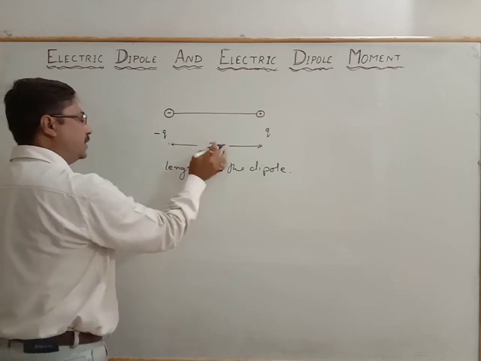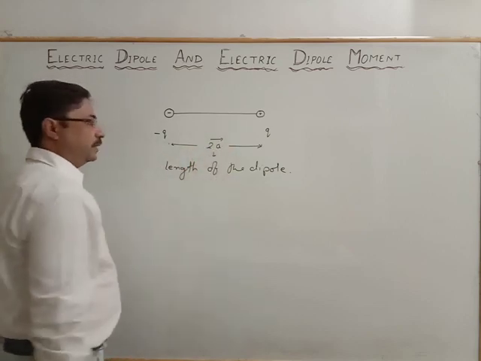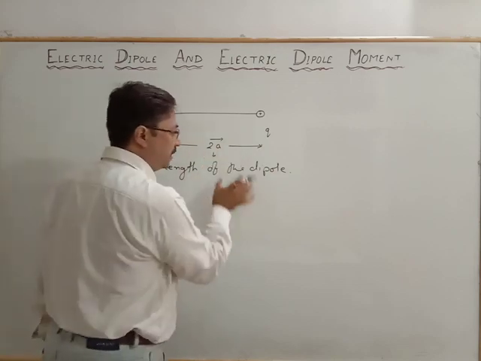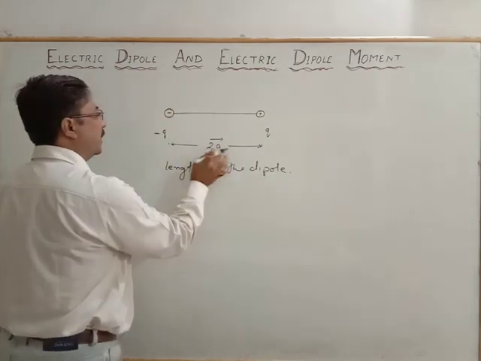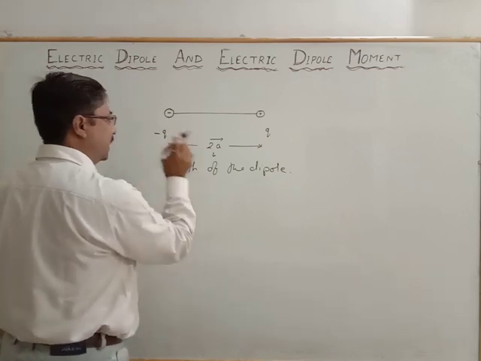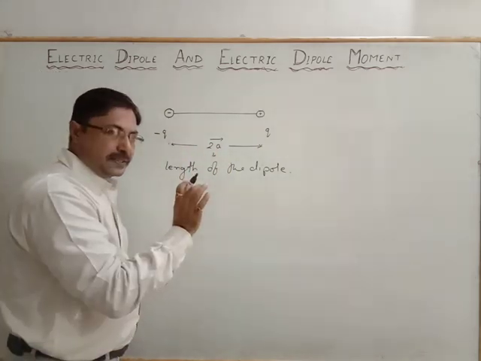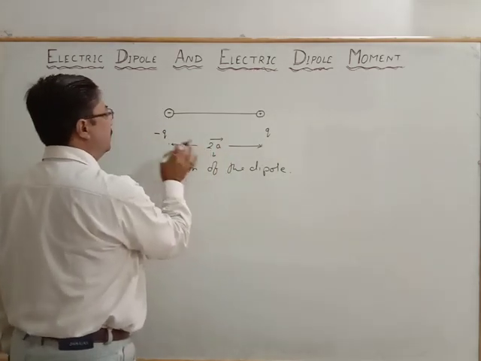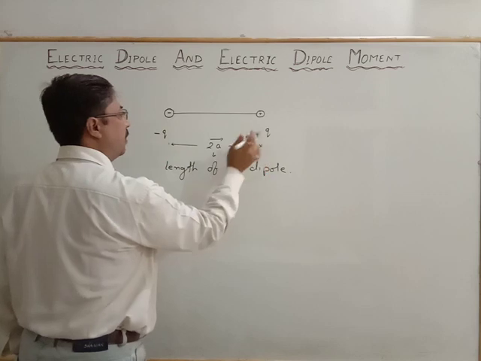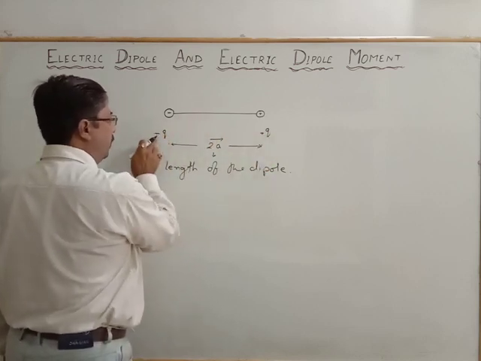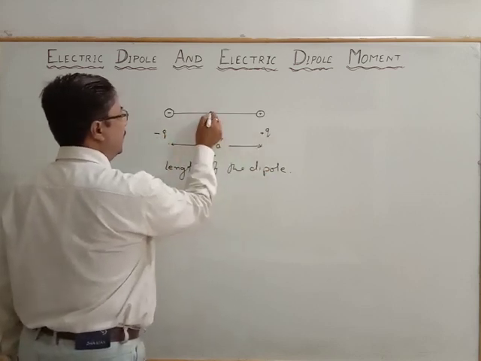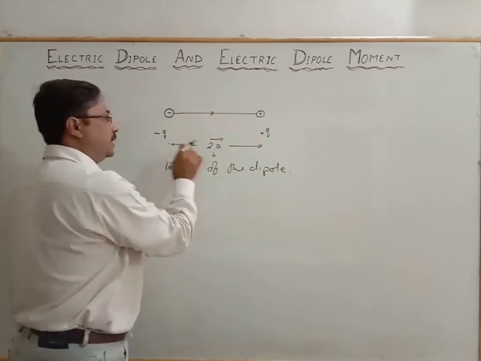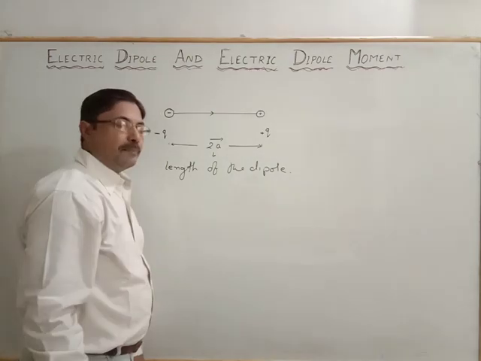Now the length of the dipole is a vector quantity, which we will write later on. Its direction is from the minus charge to the plus charge, and that is the length of the dipole. The length of the dipole with the charge itself represents the dipole moment.